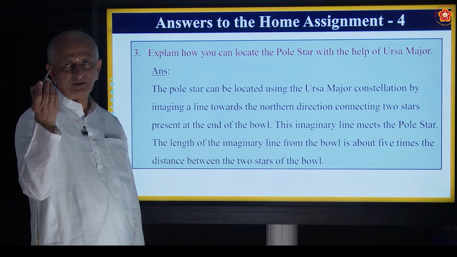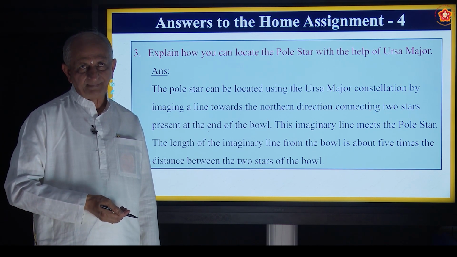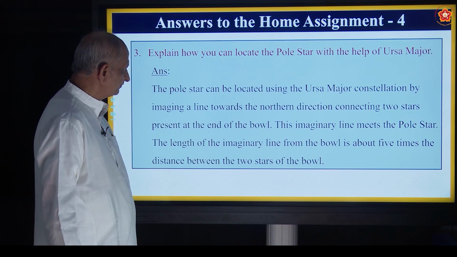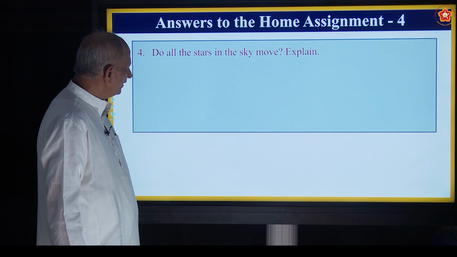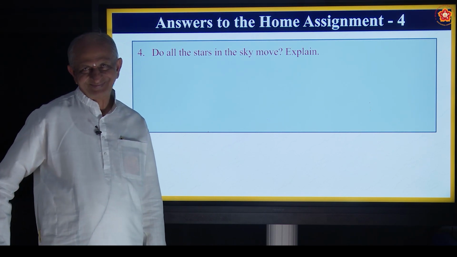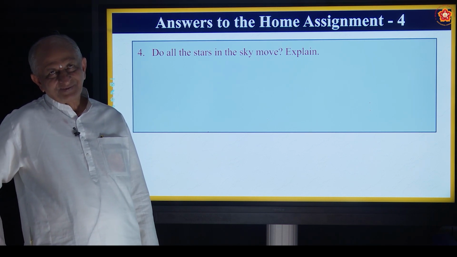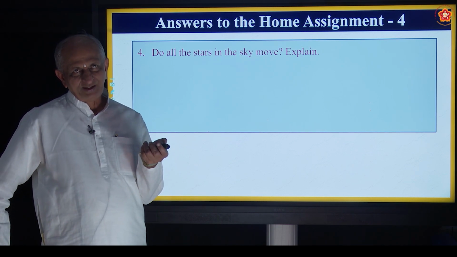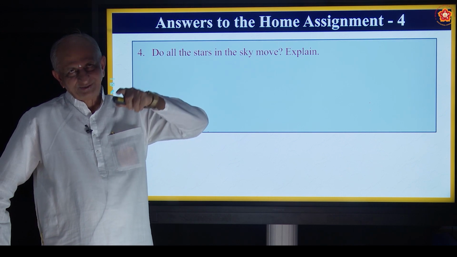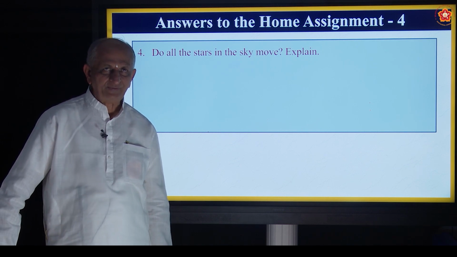At night time you can see it very clearly, especially in summer, in March, April, May. Okay, try to do it. And one more question, do all the stars in the sky move? Because when you observe at night, what happens? One star, for example the pole star, you see in one position, is it not? Next day also it will be in the same position, the pole star is in the same fixed position, but other stars we find that they are moving.